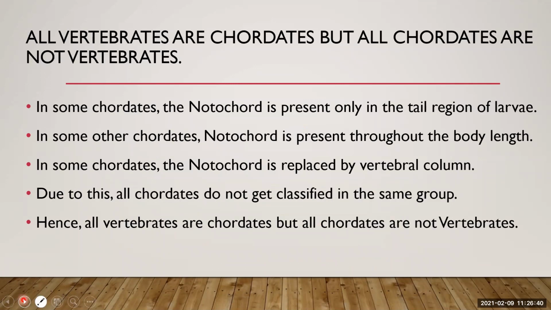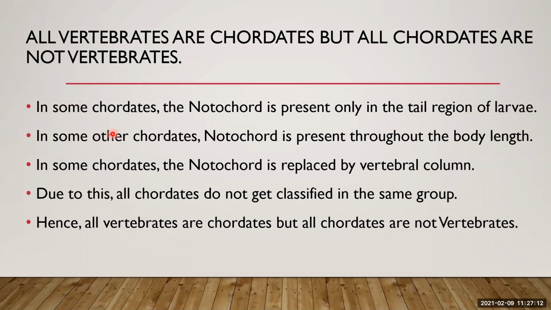Let us move to the question answer. All vertebrates are chordates, but all chordates are not vertebrates. You may get a question like this, with a reason. So you can write down here: in some chordates, the notochord is present only in the tail region of the larva. That you will find only in urochordates.